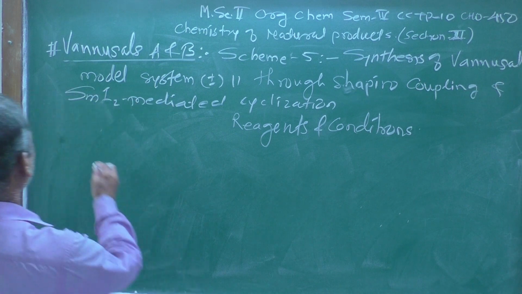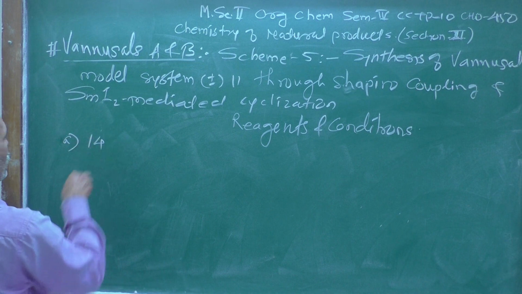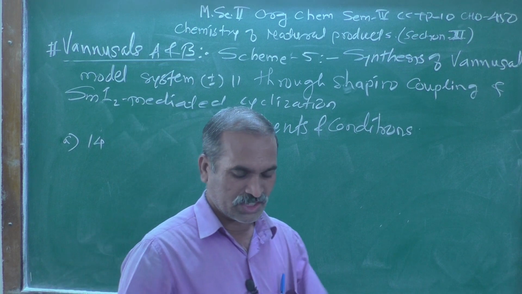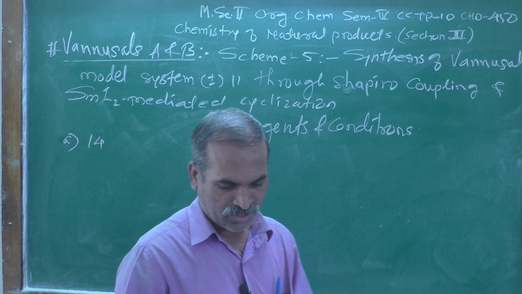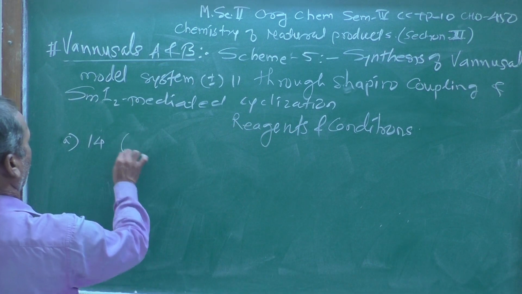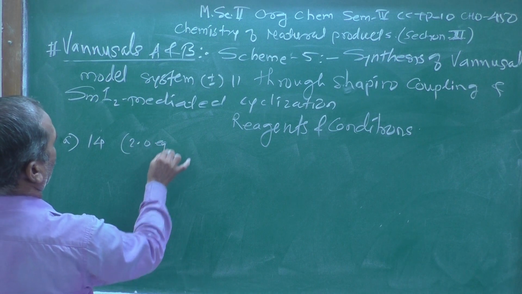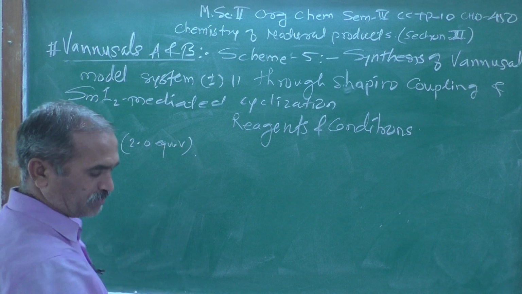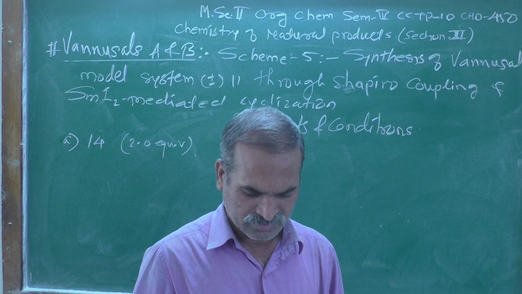Now let us see here A, the compound number or structure number 14, which was taken at 2.0 equivalent.